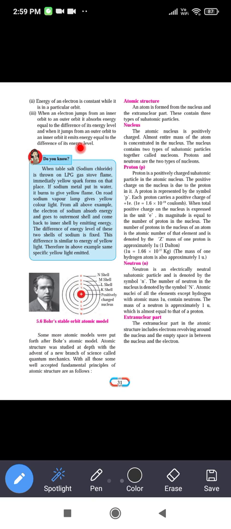Do you know? When table salt, that means sodium chloride, also called common salt, is thrown on an LPG gas stove flame, what happens? LPG is liquefied petroleum gas.